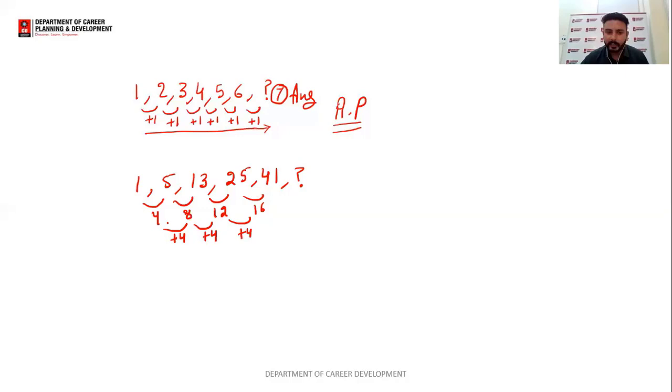So I can say 4 plus 4 is 8, 8 plus 4 is 12, 12 plus 4 is 16. The next number of this series should be 16 plus 4, that is 20. I can say the next number that will be added to 41 will be 20. So 41 plus 20 will be 61. This will be our desired result. I hope this is clear to all of you.